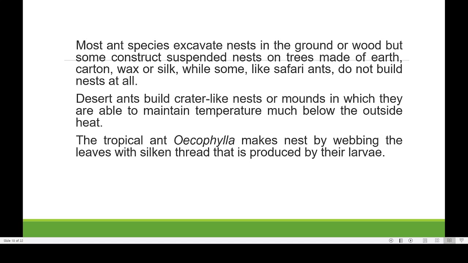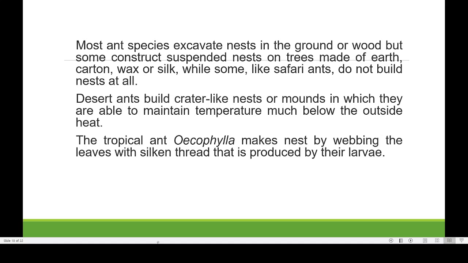So here also you can see these are the safari ants. This type of ants are there. Here you can see that their antenna and their mandibles are all different. This is the nature of the safari ants.